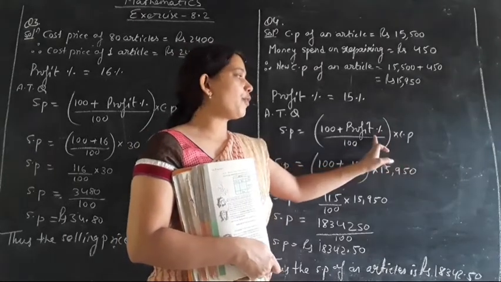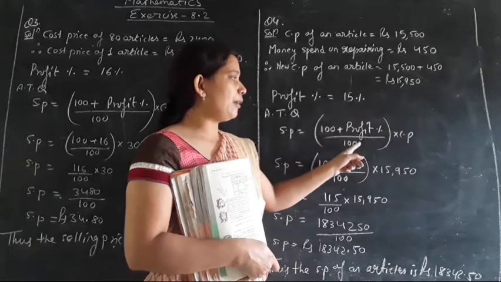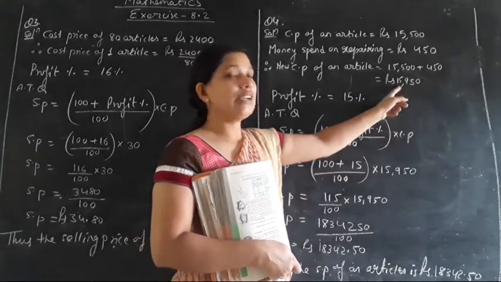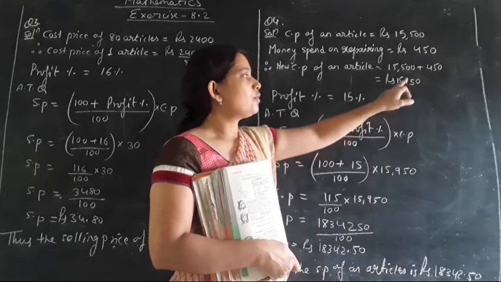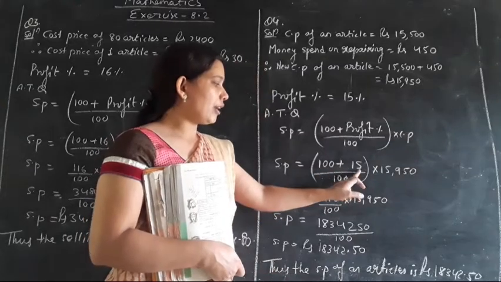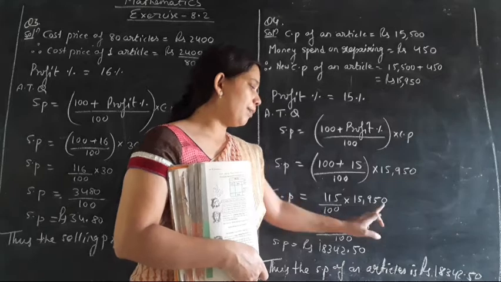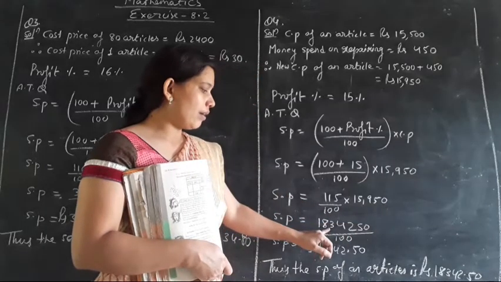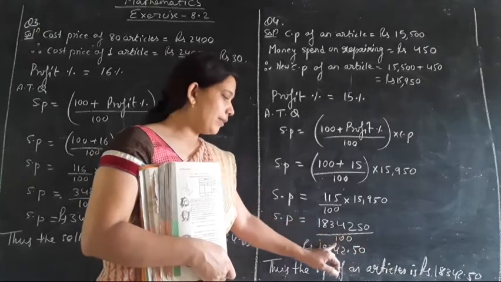Okay, this one is a profit percent. So substituting the value of profit percent, here it will be 15%. CP will be, we will take the new CP, नया वाला कॉस्ट प्राइस लेकर के चलेंगे. ठीक है. So that is 15,950. So 100 plus 50, that will be 150 into 15,950 upon 100, that will be equals to 18,34,250 divided by 100.